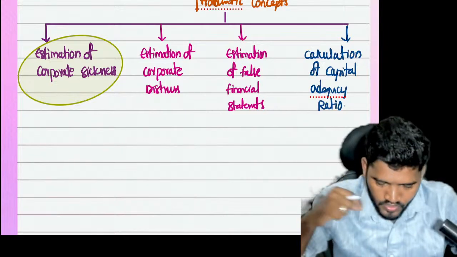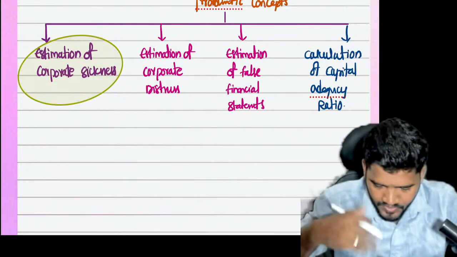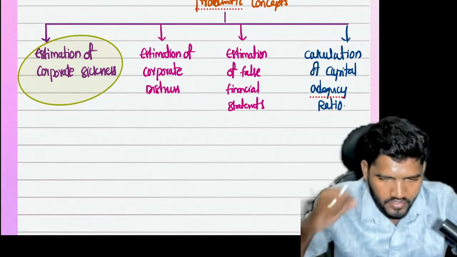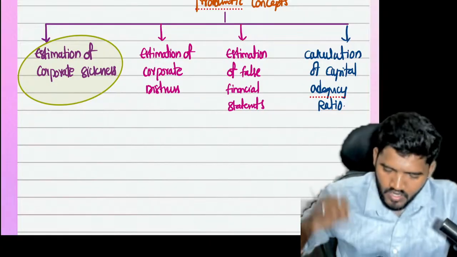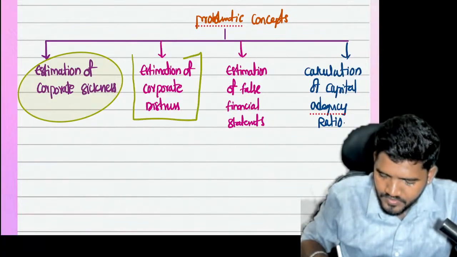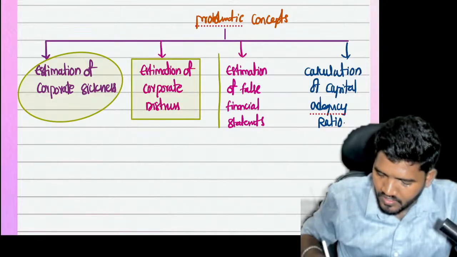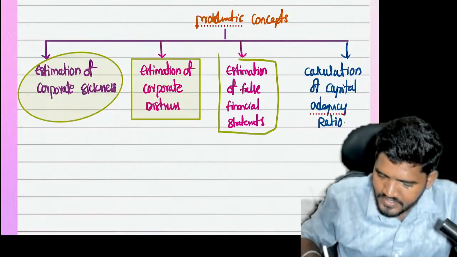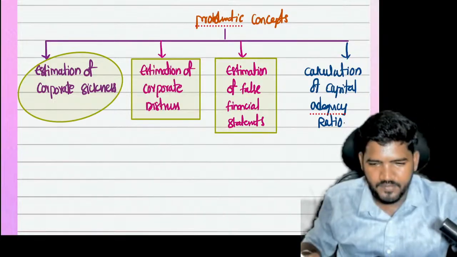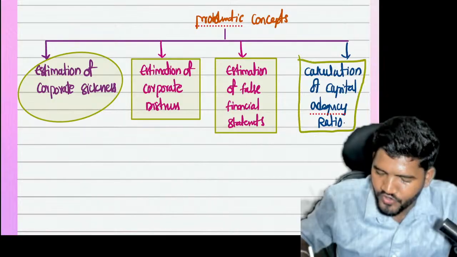Hope you guys are clear. If you check your material also, there are no problems regarding corporate sickness. They provided only the concept. Next, when it comes to estimation of corporate distress, there are related problems. A number of problems are there in our material. Next, the false financial statement calculation, that is nothing but Beneish M-Score. This also is there. And the capital adequacy ratio concept is newly added in the new material.